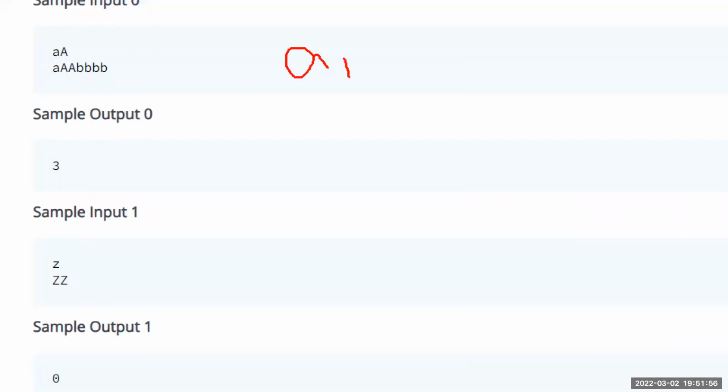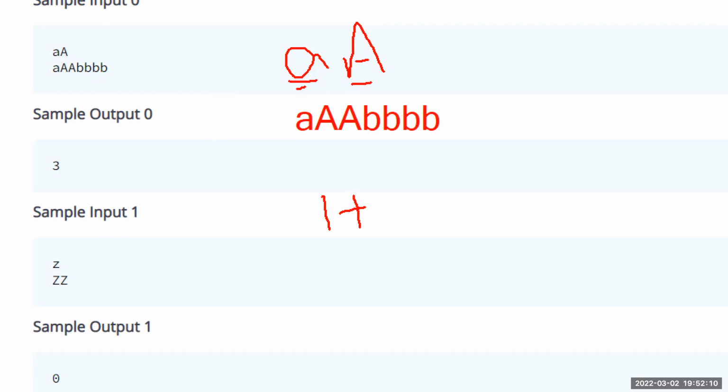Small a, capital A is the jewels, and the stones are small a, capital A, capital A, small b, small b, small b, small b. How many times is a available? Only one time. Plus, how many times is capital A available in the stones? Two times. So that is the result.